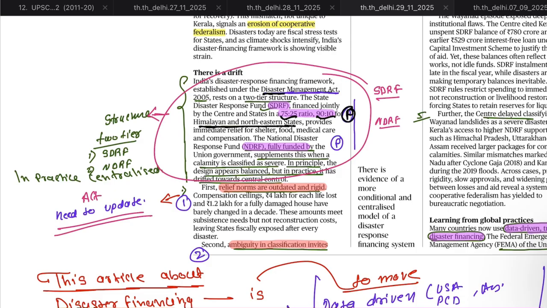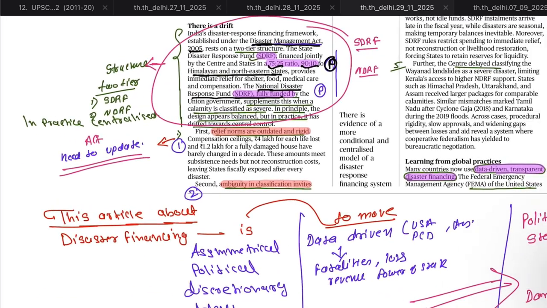And the second body is the National Disaster Response Fund, fully funded by the center. This is also important for prelims. And the Act, the Disaster Management Act 2005. Now the article says that the relief norms are outdated and rigid under the Act, and should be updated. The relief norms and procedures which are followed need to be updated.